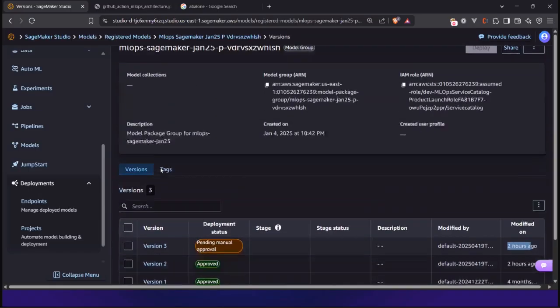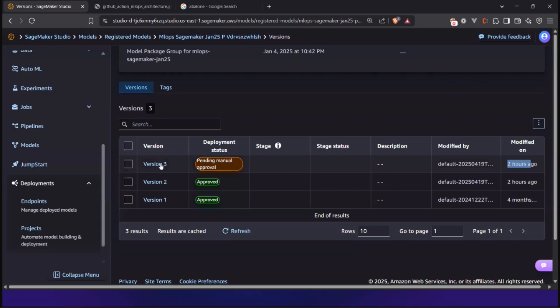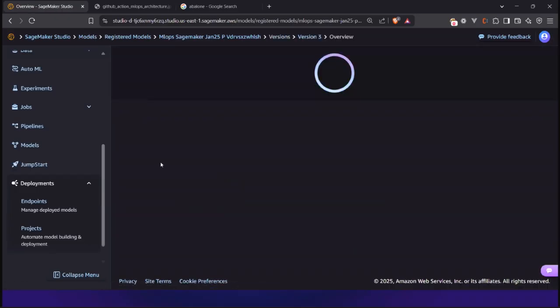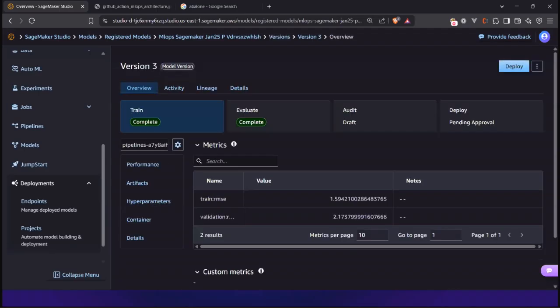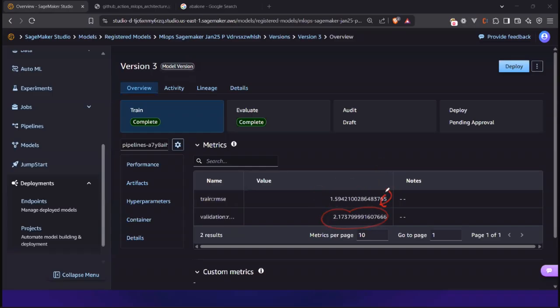So now let me quickly show you how I can deploy this model to production. If I go to version 3 here, right? Let's say once your data scientist trains a machine learning model, he wants to monitor a lot of different metrics in order to take a decision: whether it's the best model, and can I go ahead and register this to production or not? So here I'm in version 3 of this model, and I can check various different metrics of this model. Here I have a training step. At the time I'm training the model, how does the quality of the model look? Here I have metrics, I'm using RMSE, where I can go ahead and check, and if I'm really satisfied with that, I can take a further decision.